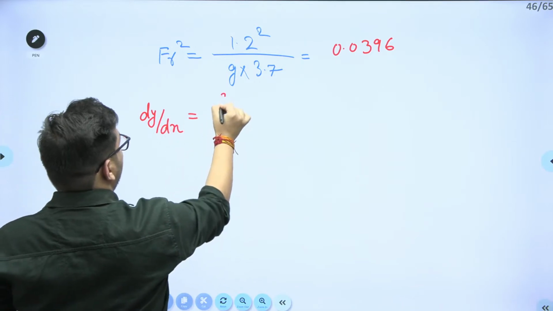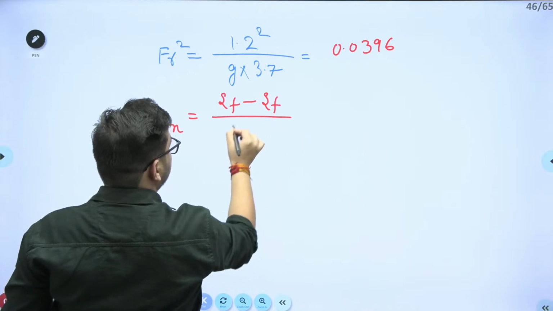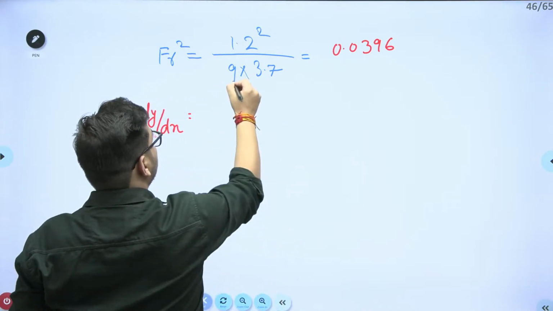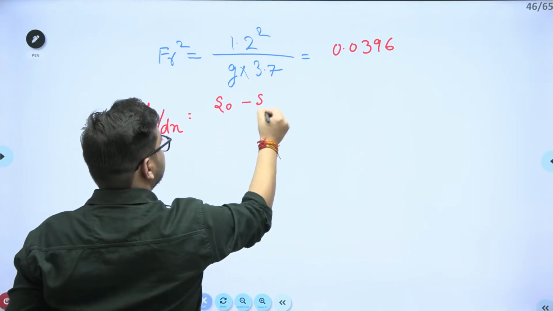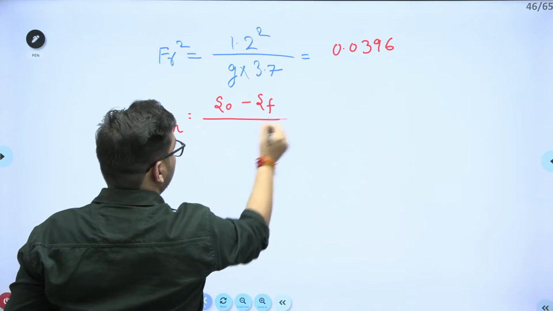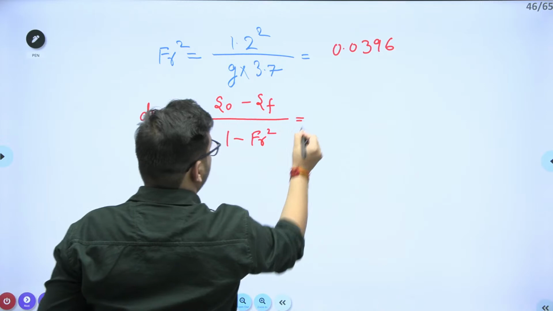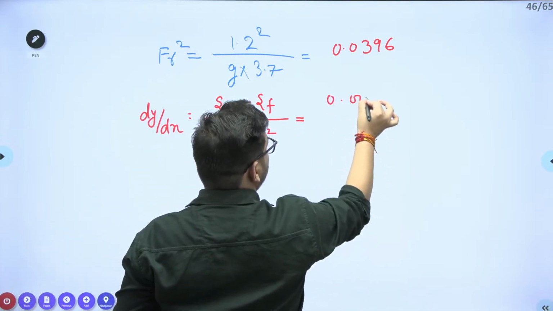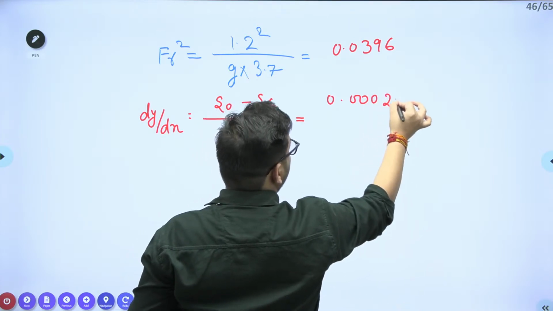That is S0 minus SF upon 1 minus Froude number square. S naught value is given to you as 1 by 4000, that is nothing but 0.00025.